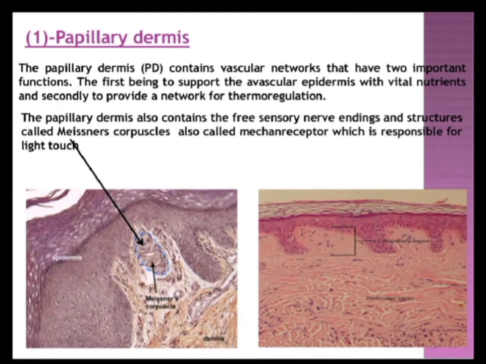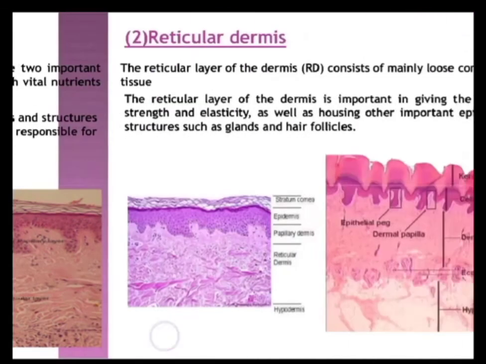So the papillary dermis contains vascular networks that have two important functions. The first being to support the avascular epidermis with vital nutrients, and secondly to provide a network for thermoregulation. The papillary dermis also contains the free sensory nerve endings and structures called Meissner's corpuscles, also called mechanoreceptors, which are responsible for the light touch.